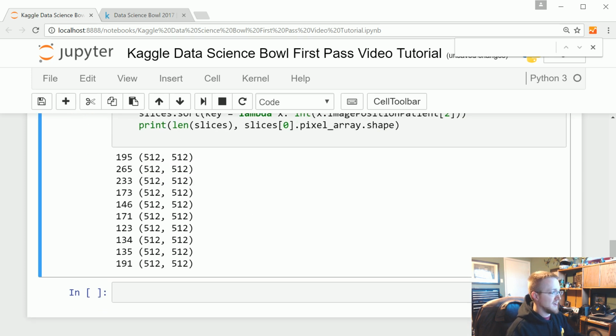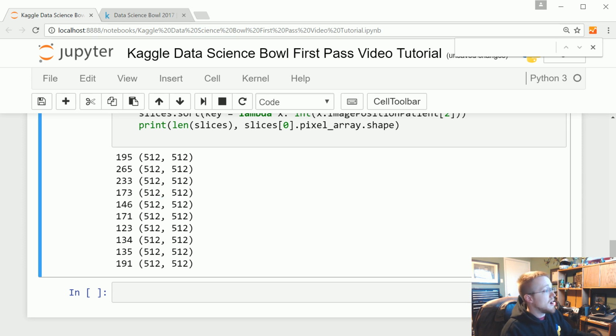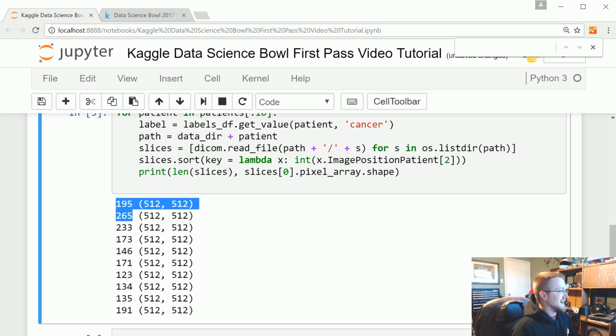So not only do we have to resize this whole 512 by 512, and also resize 195, I mean, these numbers are way too big too. We also have a problem: not all these images are the same size. So we know right away, we've got some work cut out for us.